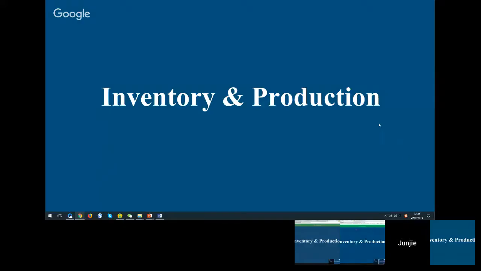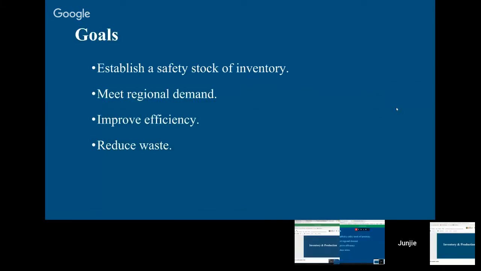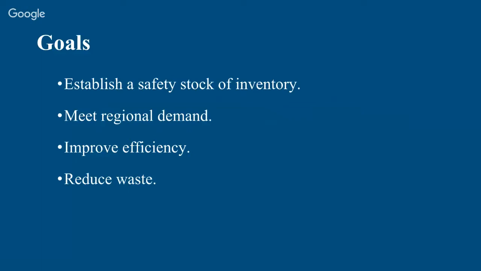Okay. I'm going to talk about inventory and the production part. First, I'm going to talk about the goals for this part. The goals will be to establish a safety stock of inventory, meet the regional demand, improve efficiency and reduce waste. And next, the challenges.